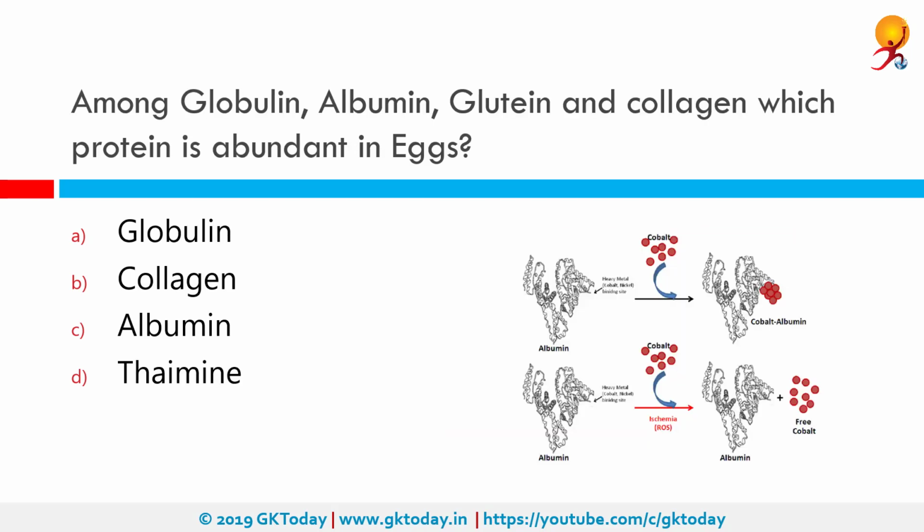Among globulin, albumin, glutelin and collagen, which protein is abundant in eggs? The correct answer is albumin. Albumins are a family of globular proteins, the most common of which are the serum albumins. All the proteins of the albumin family are water-soluble, moderately soluble in concentrated salt solutions, and experience heat denaturation.